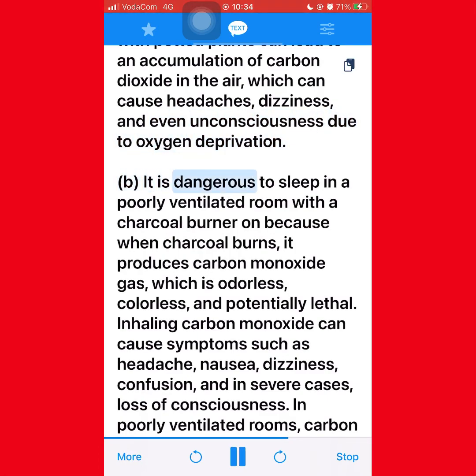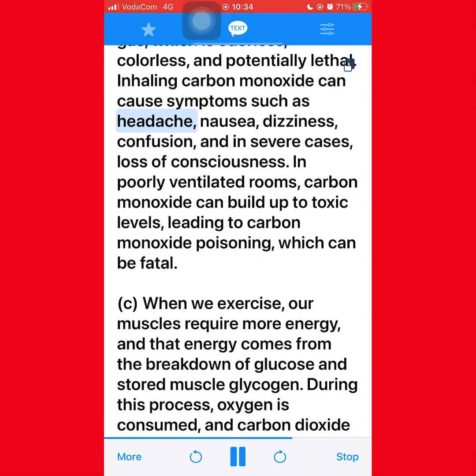B. It is dangerous to sleep in a poorly ventilated room with a charcoal burner on because when charcoal burns, it produces carbon monoxide gas, which is odorless, colorless, and potentially lethal. Inhaling carbon monoxide can cause symptoms such as headache, nausea, dizziness, confusion, and in severe cases, loss of consciousness. In poorly ventilated rooms, carbon monoxide can build up to toxic levels, leading to carbon monoxide poisoning, which can be fatal.